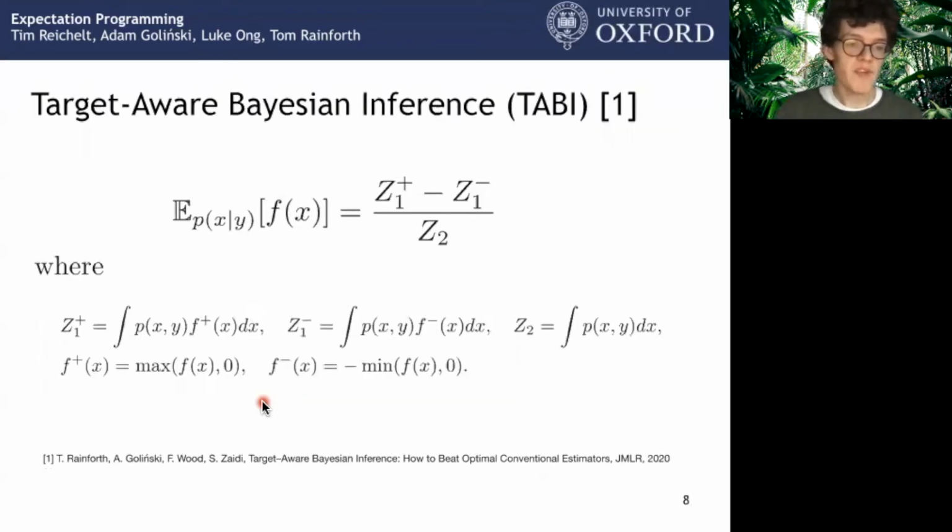So the main idea of TABI is to split up the expectation into three terms, which can be viewed as the normalization constants of three different densities. The normalization constants Z1 plus and Z1 minus contain information about the target f. For more details, we refer to the TABI paper.